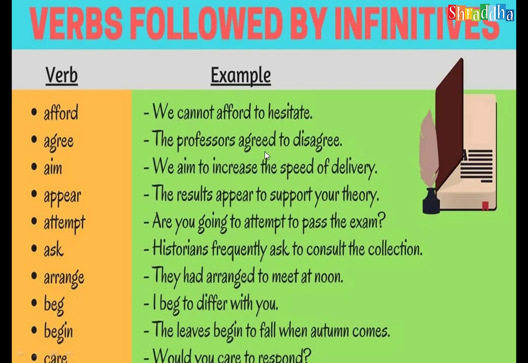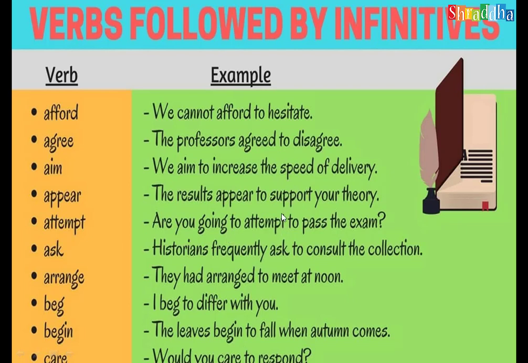You see, the professor agreed to disagree. Agreed to. To always takes the V1 form. After to, any verb that comes is only V1. That is to plus V1, to-infinitive, to plus base form only. To disagree. You see, we aim to increase the speed of delivery. We aim to increase. To plus V1. To increase, not increased, increasing, increases. Only the V1 form. Next, the results appear to support your theory. The results appear to support, not to supported, to supporting. To plus V1 form only.